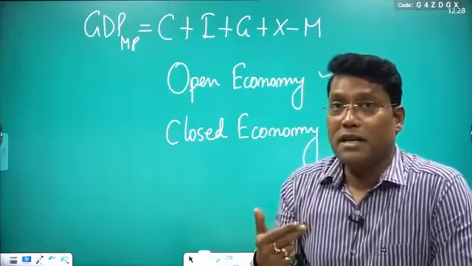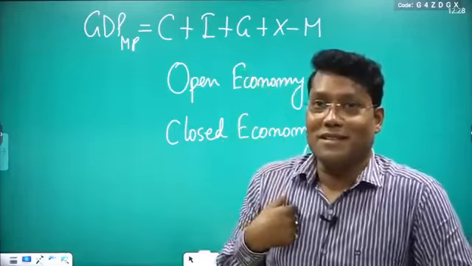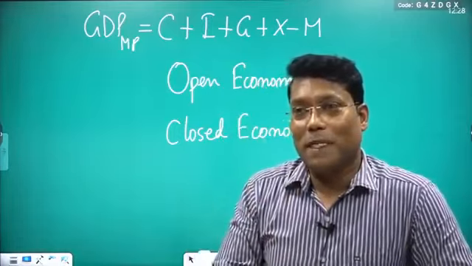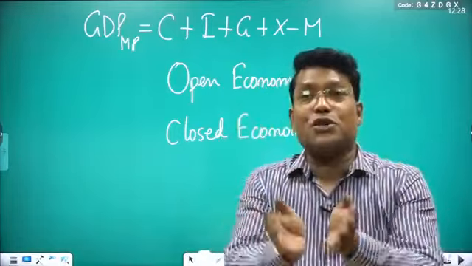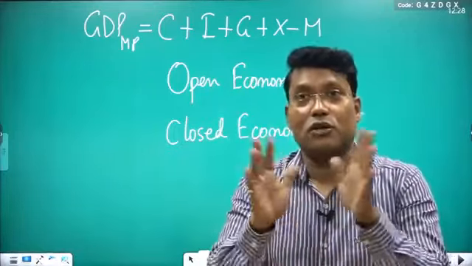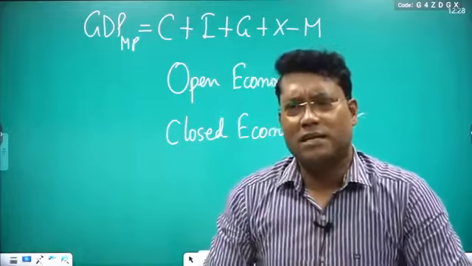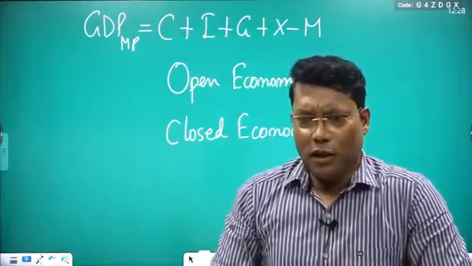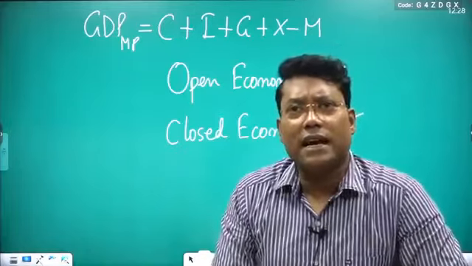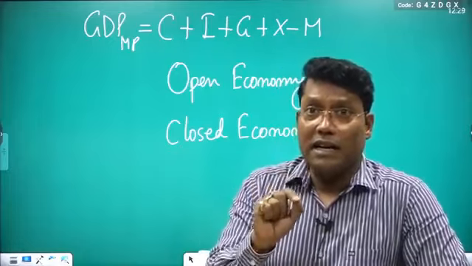Labor movement means my labor can go to your country and your labor can come to my country. This whole thing is known as economic policy, economic transactions or economic relations, and the trade relationship is one part of that. Clear?